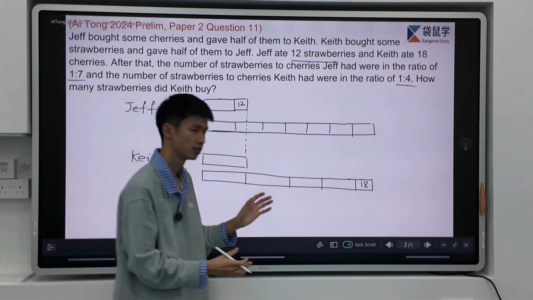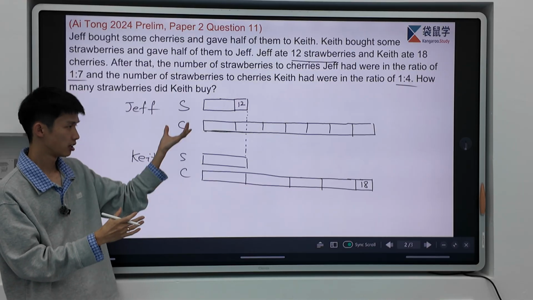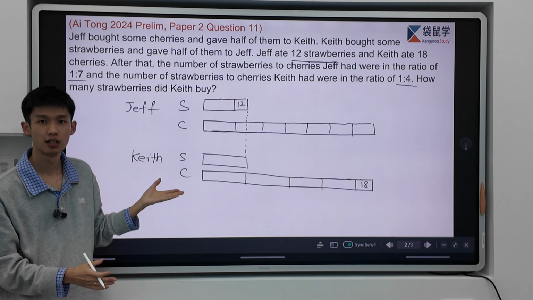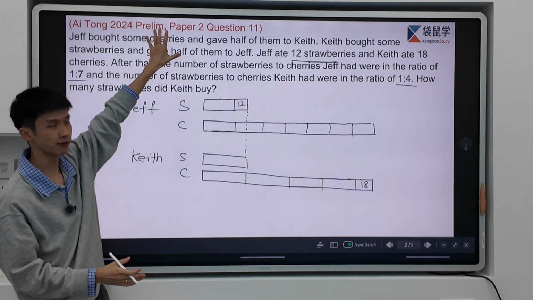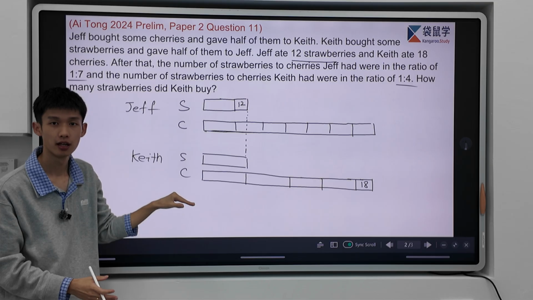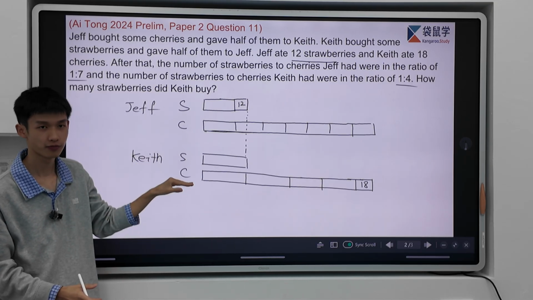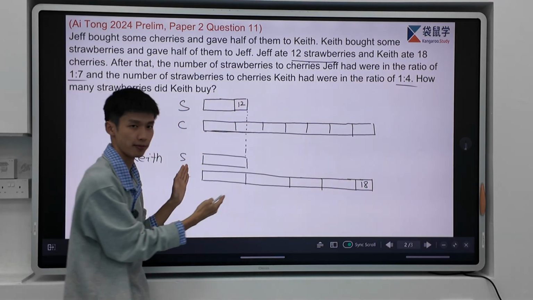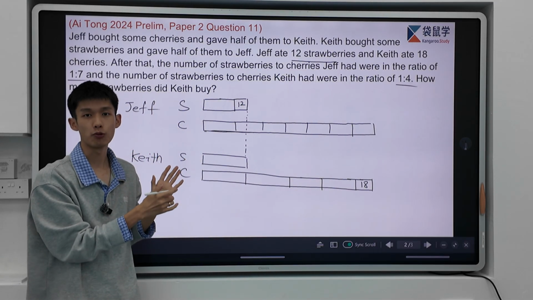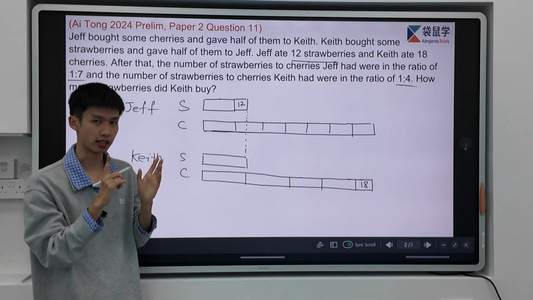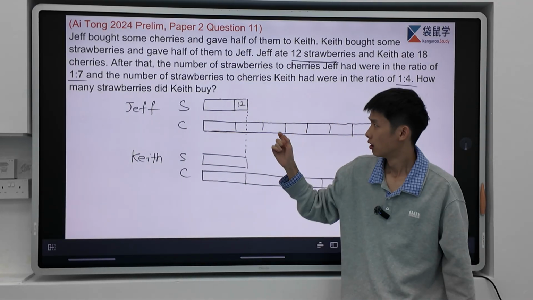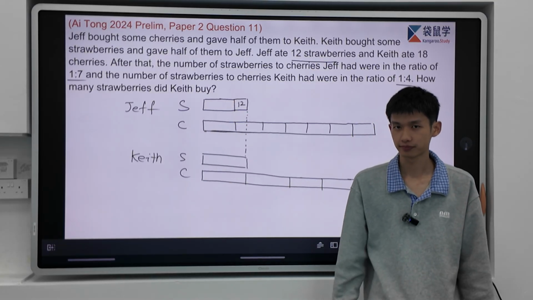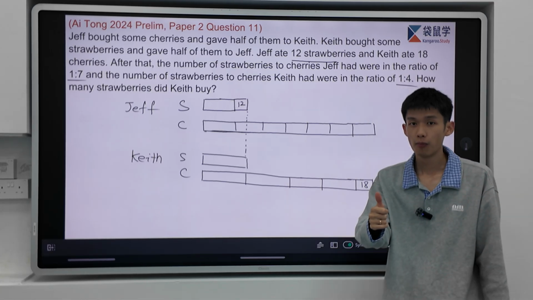But the cherries, both of them have, should be what relation, class? Yes, and from the first information, this should be the same because he shared half of it. So cherry and afterwards should be the same, but strawberry also the same. Now we have the same. We have the model drawing, and here I have a question. Now, the 1 unit for Jeff and 1 unit for Kiss, is it the same? No, it's not. But can we make it the same?